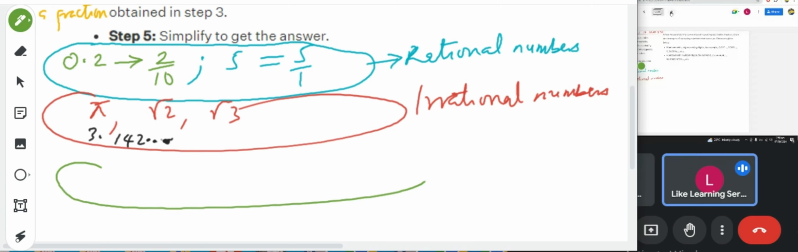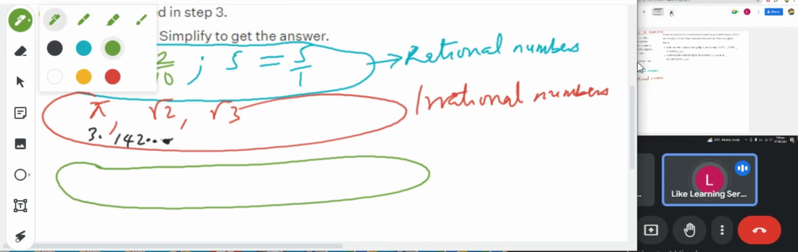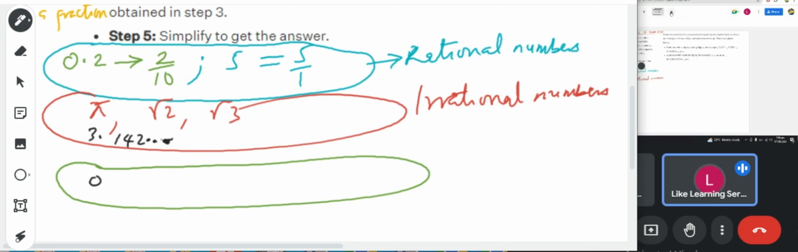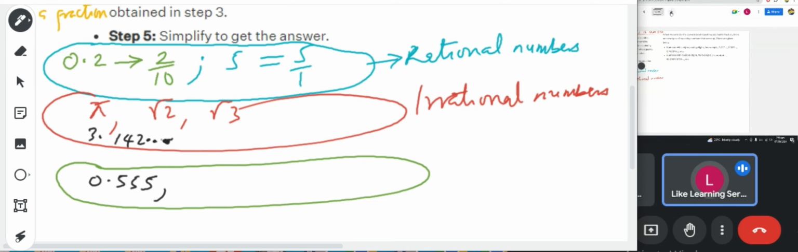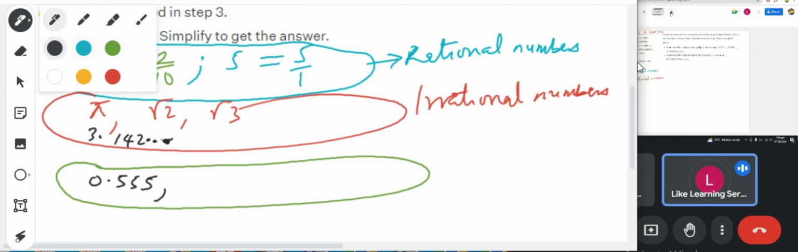I want to give you another example, then you tell me whether it is rational or irrational. If I have 0.555, and it keeps going, is this one rational or irrational? It's actually rational because we can express it as a fraction. That's what I want to show you now.